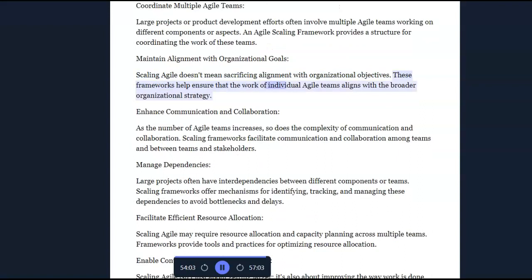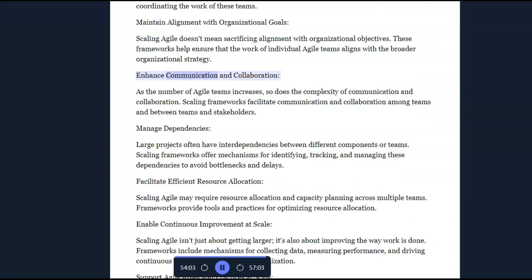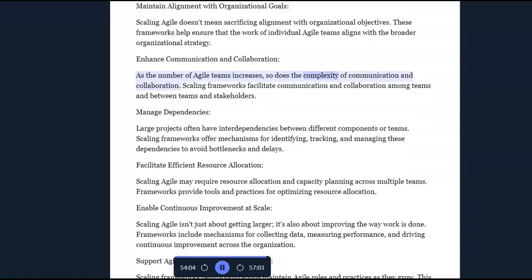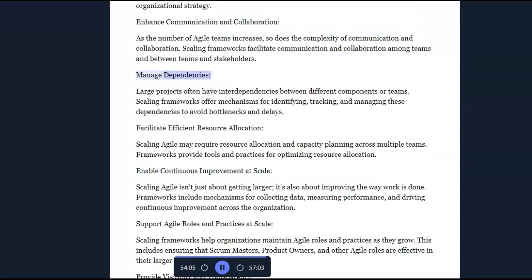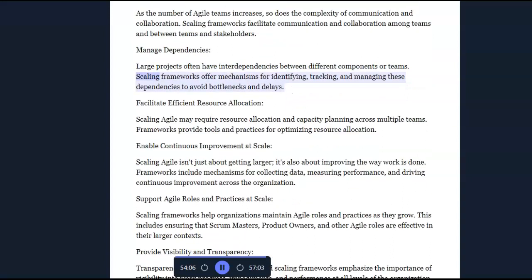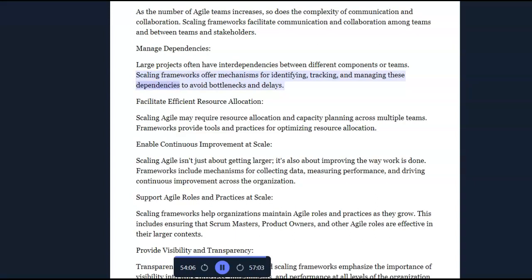These frameworks help ensure that the work of individual agile teams aligns with the broader organizational strategy. Enhance communication and collaboration. As the number of agile teams increases, so does the complexity of communication and collaboration. Scaling frameworks facilitate communication and collaboration among teams and between teams and stakeholders. Manage dependencies. Large projects often have interdependencies between different components or teams. Scaling frameworks offer mechanisms for identifying, tracking, and managing these dependencies to avoid bottlenecks and delays.